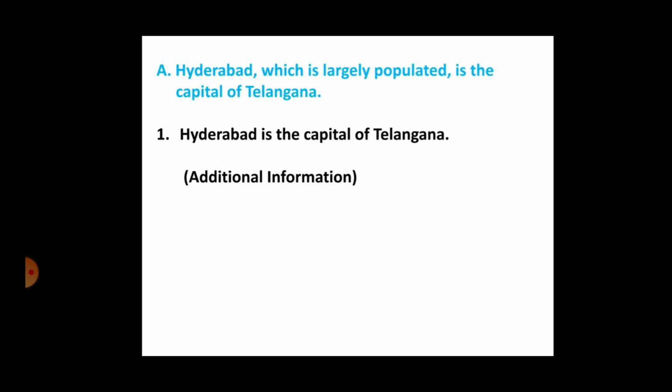Which తో మొదలయ్యేటువంటి క్లాజ్ ఉంది చూసారు అక్కడ, which is largely populated. దానిని తీసేసిన తర్వాత మనకి మిగిలిన పార్ట్ ఏంటి అంటే హైదరాబాద్ is the capital of Telangana. So we call this part which is largely populated అనేటువంటి పార్ట్ ఏదైతే ఉందో, సో దాన్ని మనం we call it as additional information. And remember, whenever we give additional information about things, we use which and we give that information in